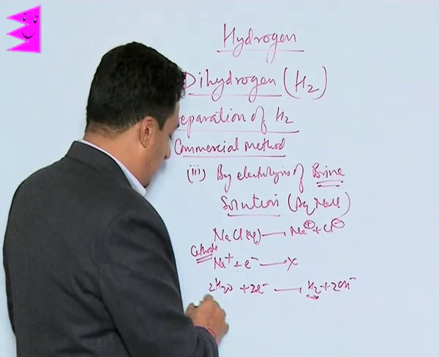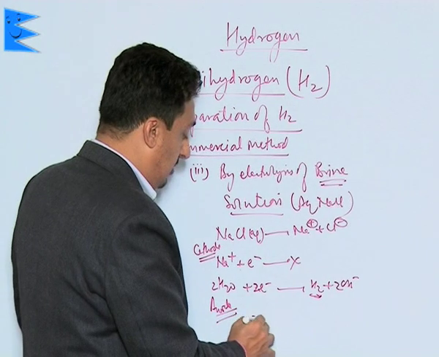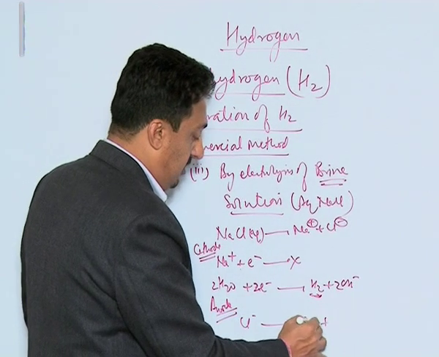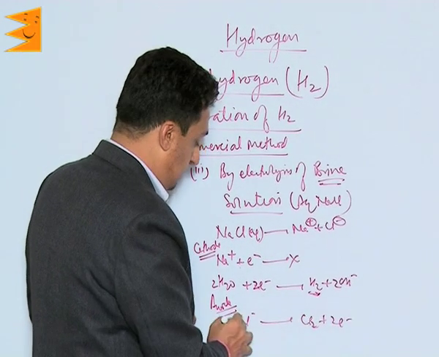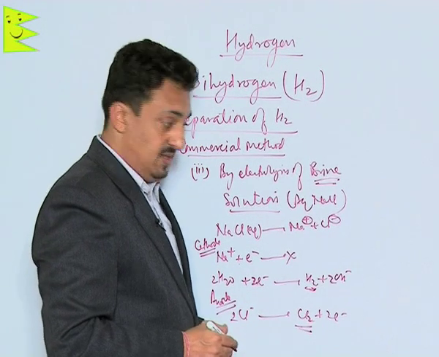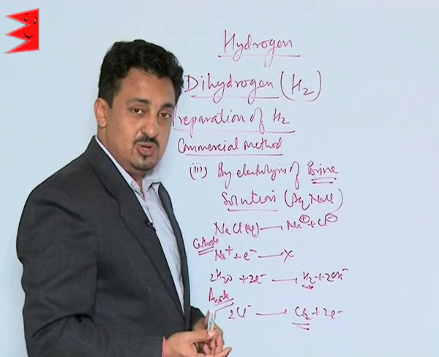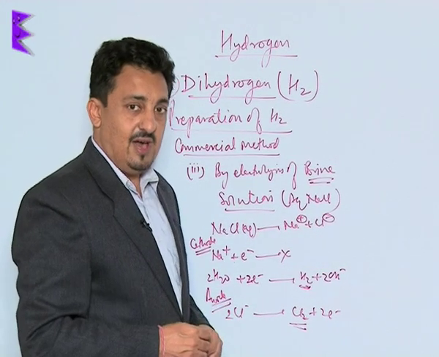In this, remember, at the anode we get chlorine, which gets oxidized to form chlorine gas as the product at the anode, and it's not oxygen. So by electrolysis of aqueous NaCl, or brine solution, we can also get hydrogen.